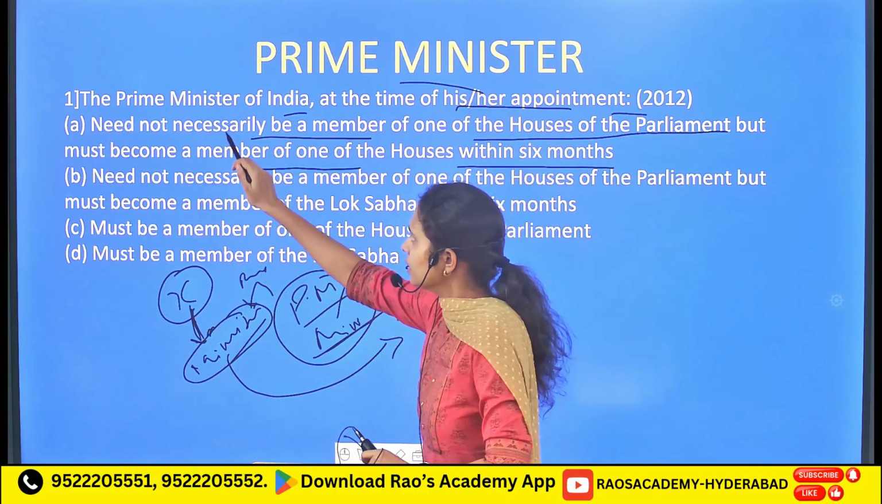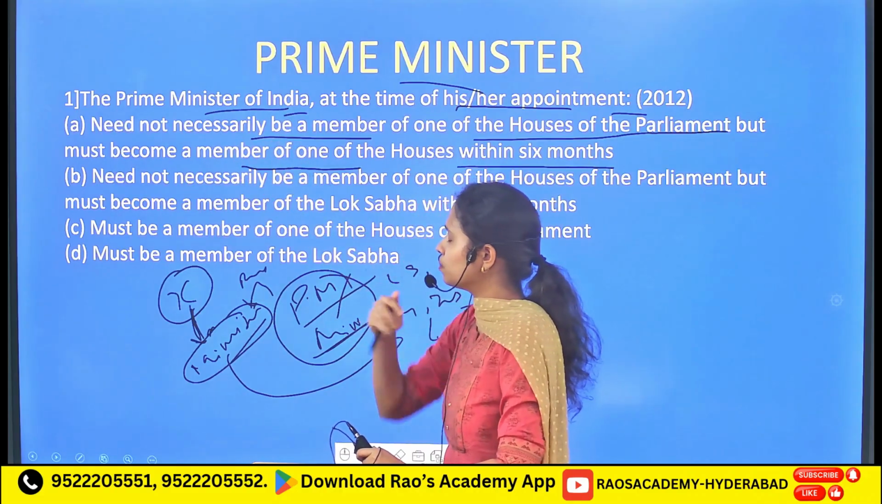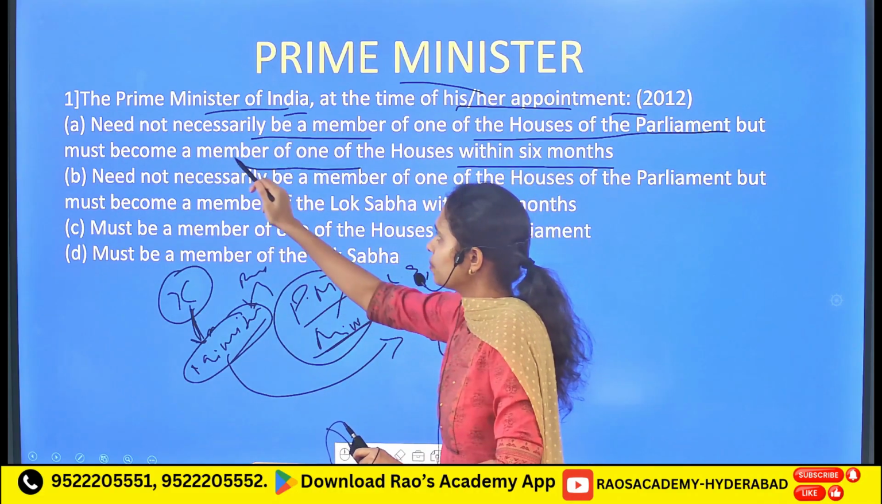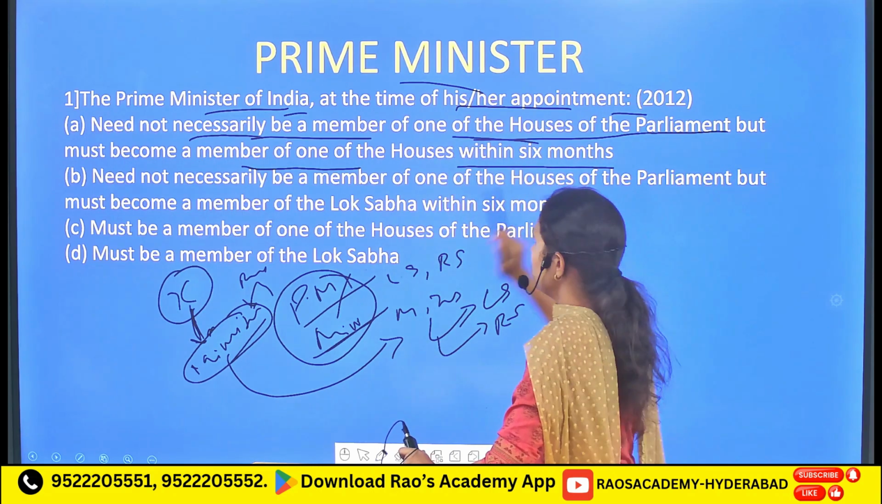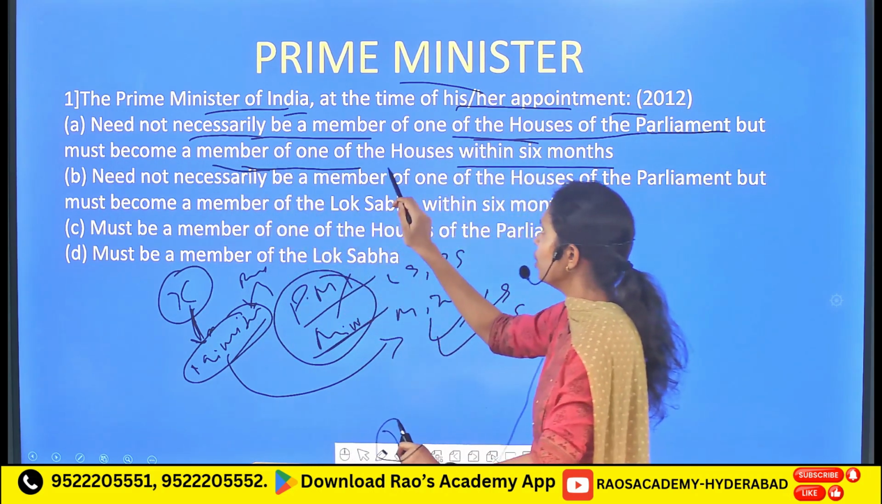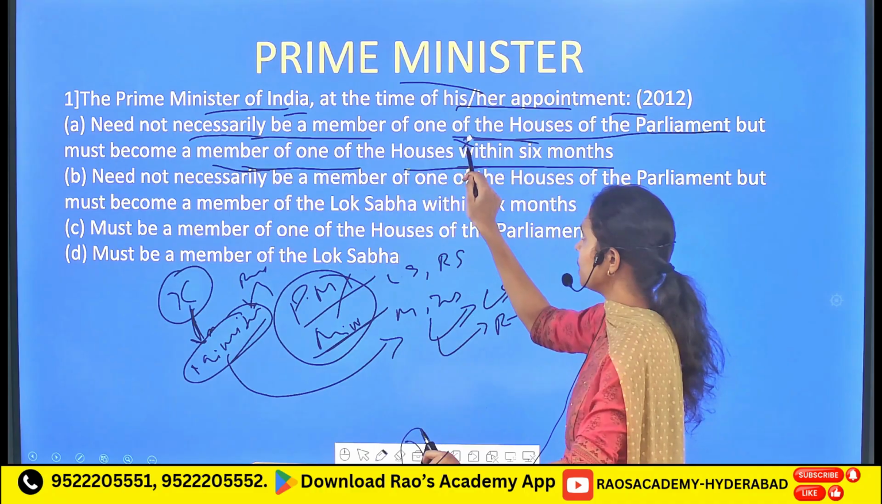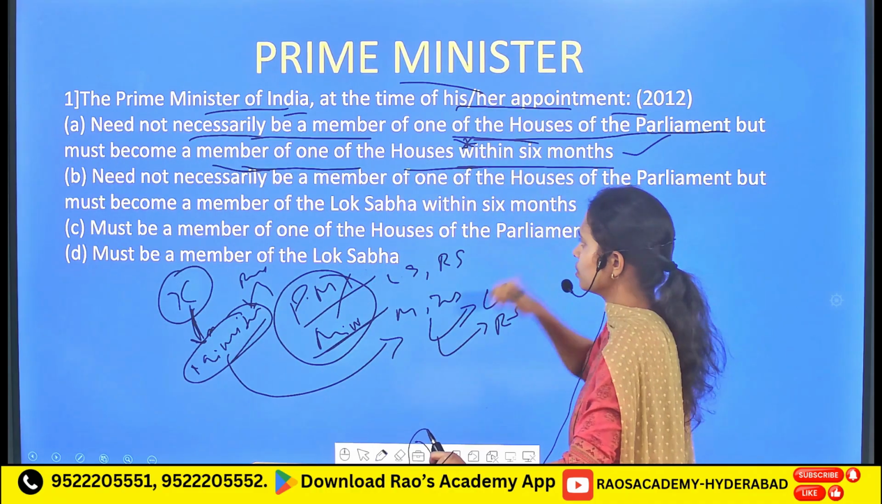So here, the statement with regard to the Prime Minister says the Prime Minister need not necessarily be a member of one of the houses of the Parliament, but must become a member of one of the houses within 6 months. So it is a correct statement.